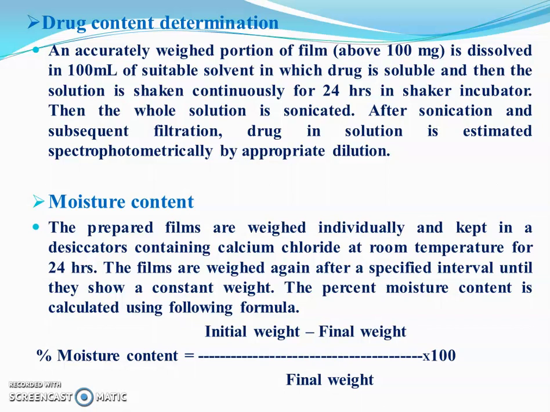Next one is the moisture content. The prepared films are weighed individually and kept in a desiccator containing calcium chloride at room temperature for 24 hours. The films are weighed again after a specified time interval until they show a constant weight. The percent moisture content is calculated by the formula: percent moisture content is equal to initial weight minus final weight of the patch, divided by the final weight, multiplied by 100. Thus we can determine the moisture content of the patch.